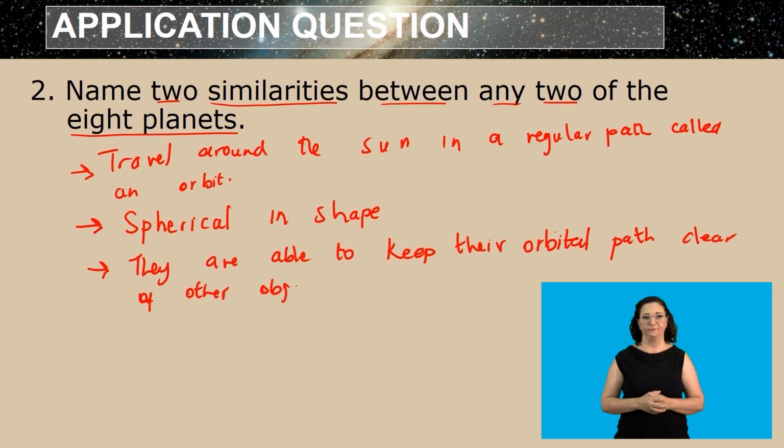All right, and that is the reason why all planets are referred to as planets. They are referred to as planets because they are similar with these 3 characteristics. All right, let us move on to question 3.